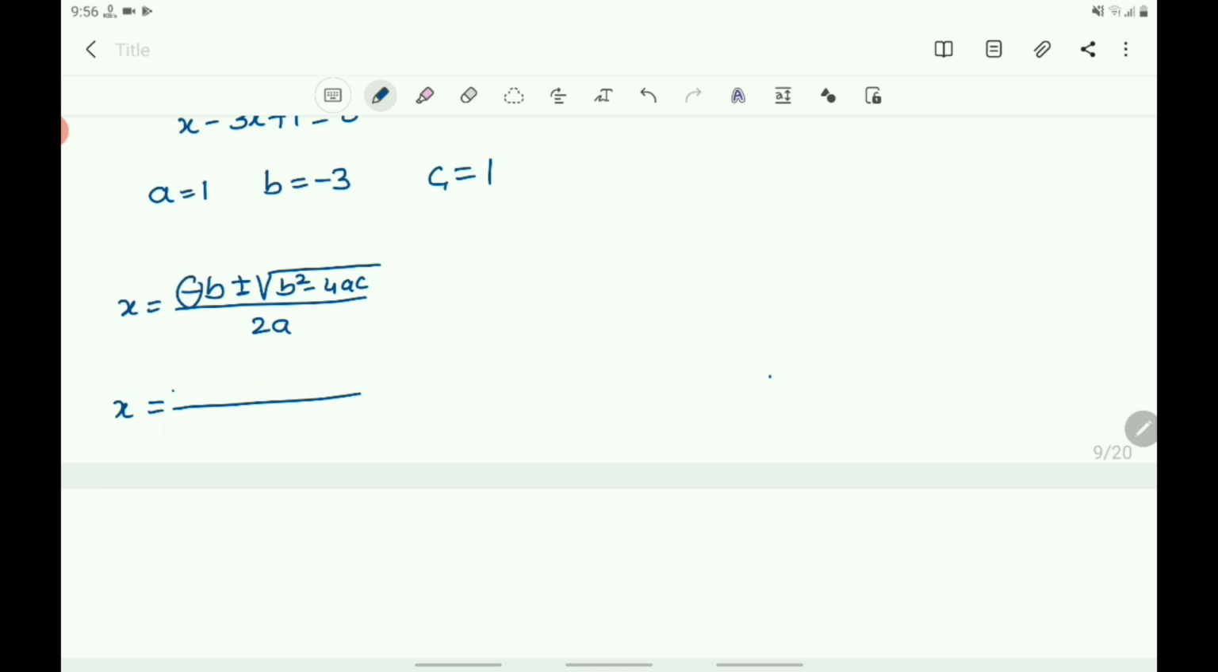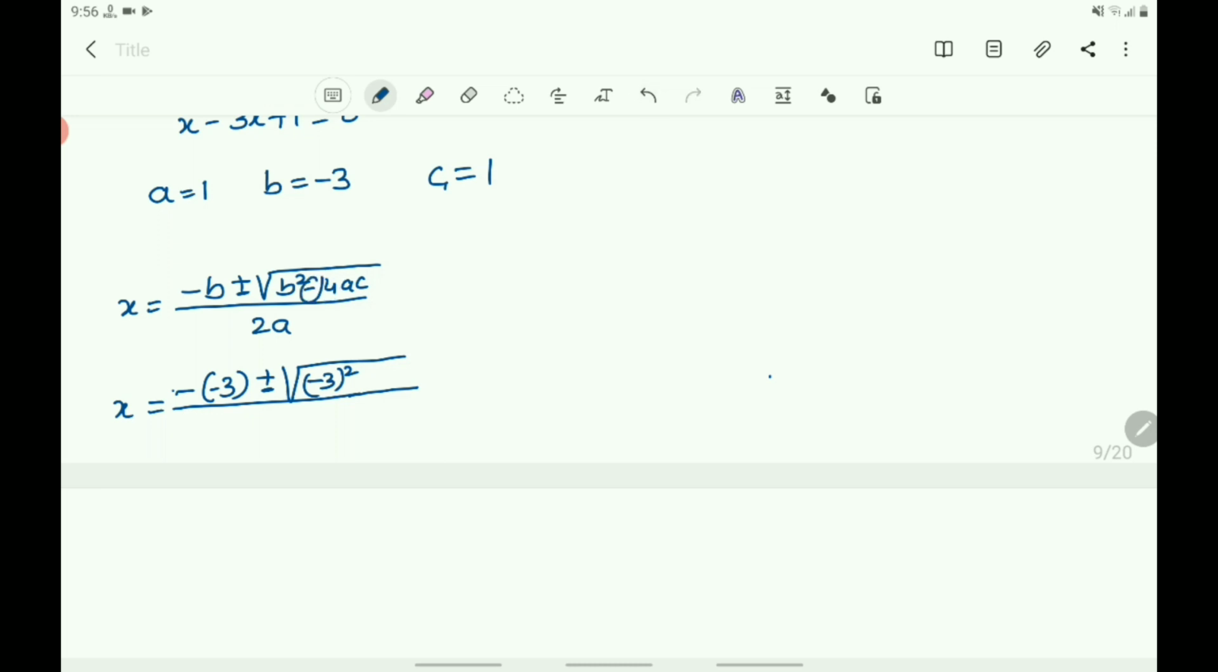Now you write minus, you write minus, and the value of b is minus 3. In the place of b you write minus 3. You must put the bracket as this b is having a minus sign. Then you write plus or minus whole root. Then b value is minus 3 whole square. B square is minus 3 whole square.